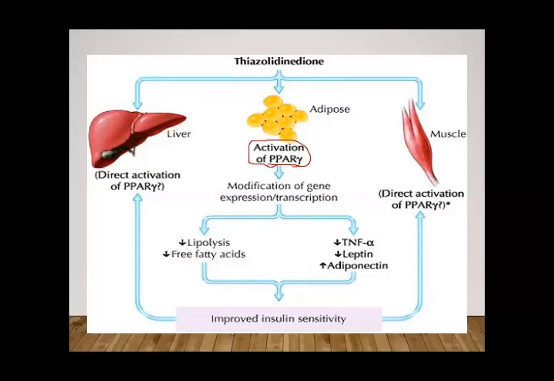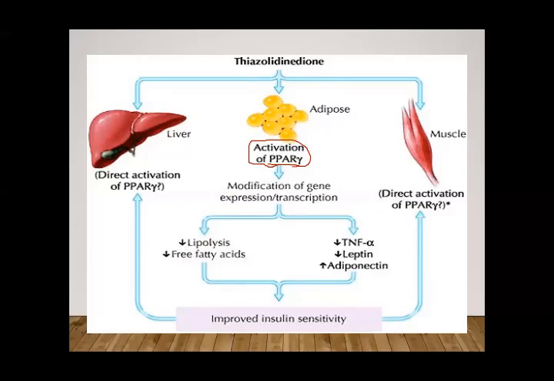Similarly, PPAR gamma is also a nuclear receptor, and activation of this receptor modifies the genes that control glucose and lipid metabolism. This receptor is present in the liver, in the adipose tissues, and in the muscles.